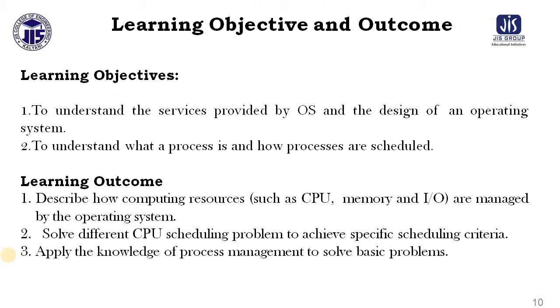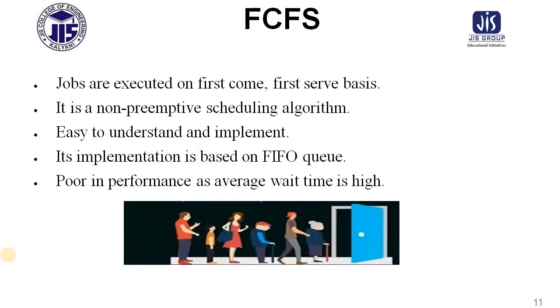So these are the learning objectives and learning outcomes. The learning objective is mainly to provide you the services and the design techniques of operating systems, to understand what a process is and how processes are scheduled. And the learning outcome describes how computing resources such as CPU, memory, and I/O are managed by the operating system, solve different CPU scheduling problems to achieve specific scheduling criteria, and apply the knowledge of process management to solve basic problems. So just see the diagram.